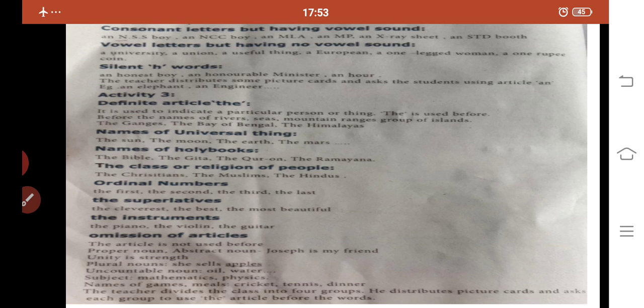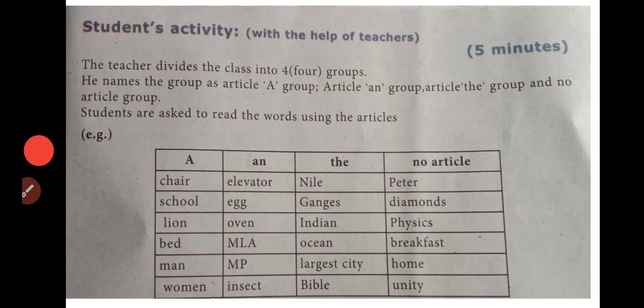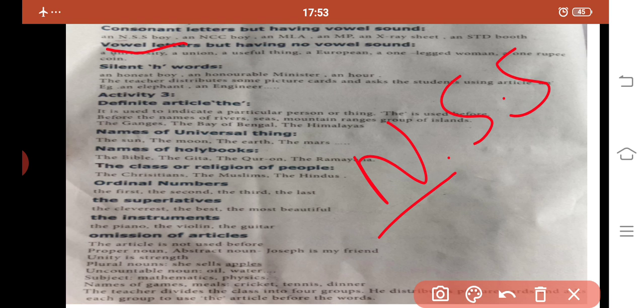Next one. Consonant letters but having vowel sound. This article an is used before the consonant letters but having a vowel sound. That consonant letters having a vowel sound, so we are using that article an. Here you see, an NSS boy. N S S. How do we pronounce it? N. We are getting an e sound here, so we are putting the article an: an NSS boy.